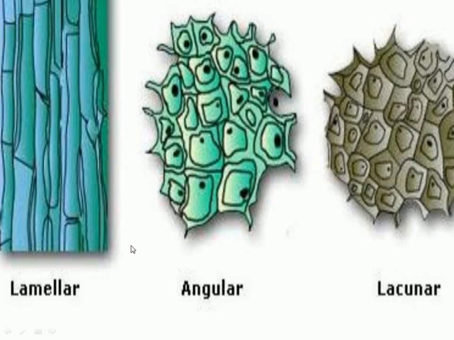Now these are the enlarged views of the thickening. This one is lamellar, these are plate-like structures. This is the angular one, with thickening at the angles. And these are the lacunar ones, where the irregular arrangement of cells is shown.